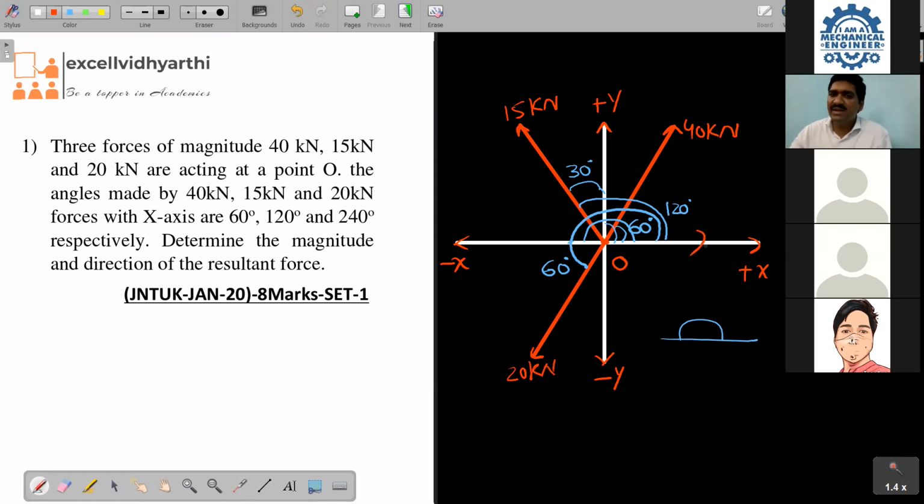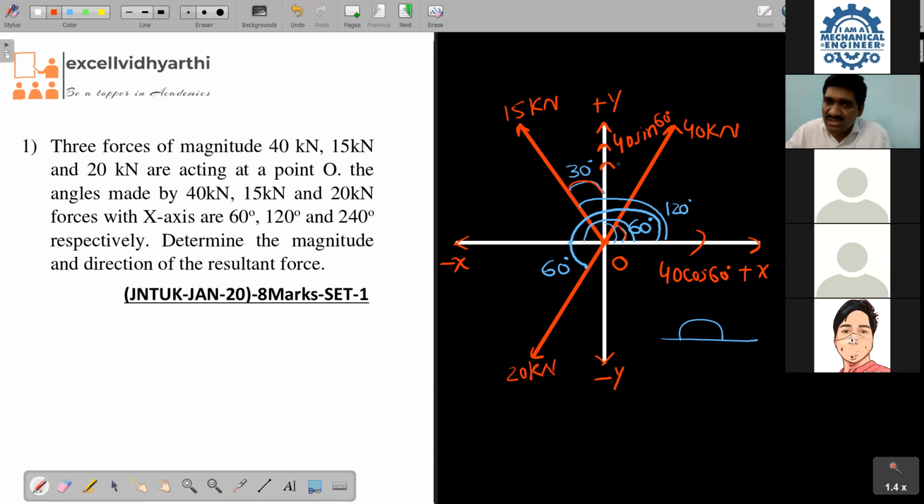Resolution we have already told clearly. This has to become how much? 40 cos 60, 40 sin 60. I told yesterday clearly what is sin and cos. 60 is made with x, so x will become cos, y will become sin. Now see, 30 is made with y.